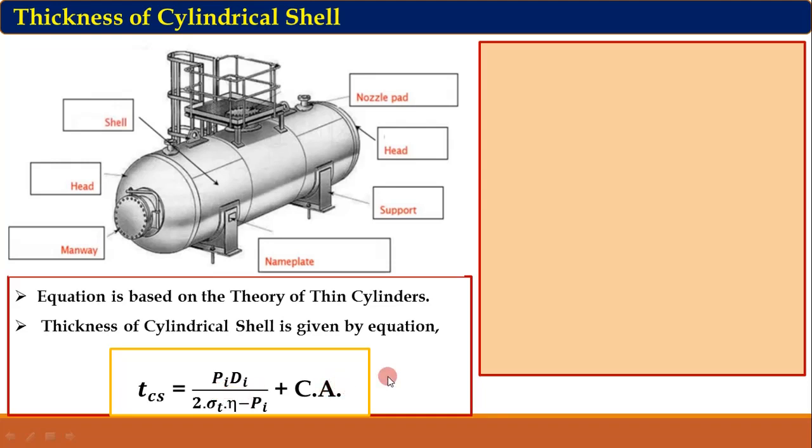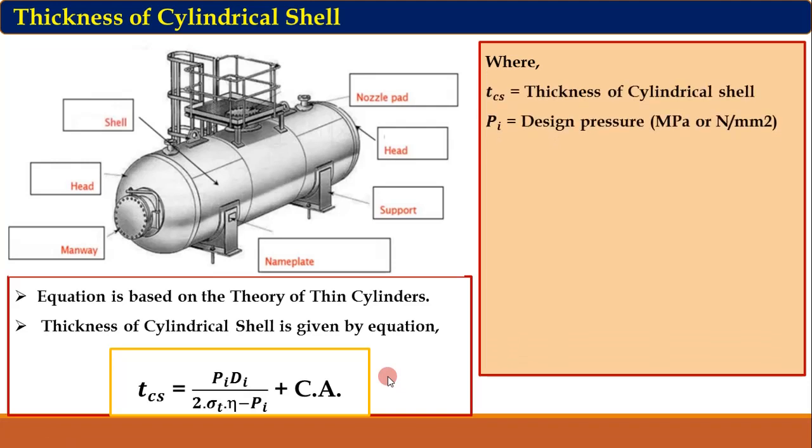So let us consider the parameters used in this equation, where TCS is the thickness of the cylindrical shell, Pi is the design pressure. Here design pressure is mentioned; I have not mentioned inside pressure. Inside pressure will be different. It is lower than the design pressure. Suppose the inside pressure is 1 megapascal, then the design pressure has to be more than that, because we cannot design the pressure vessel at the actual pressure.